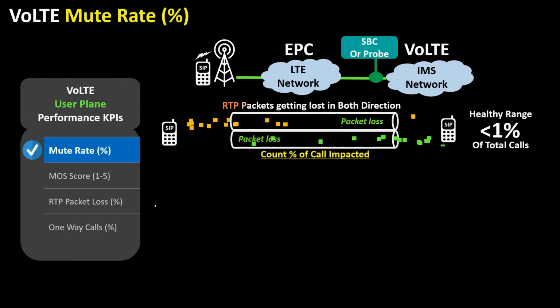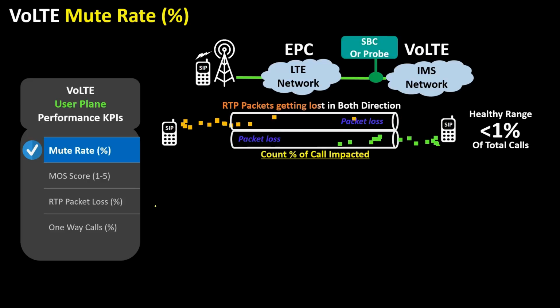The first critical user plane KPI is VoLTE mute rate. VoLTE mute rate is a measurement of calls where calls are getting mute in both direction. Going by formula, this is percentage of calls muted, that is, the samples greater than 2 or 5 seconds where RTP loss is detected in both direction. This value of RTP packets missing varies from 2 to 5 seconds from operator to operator.